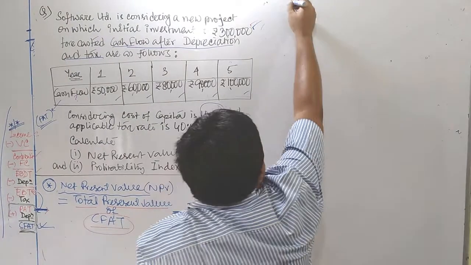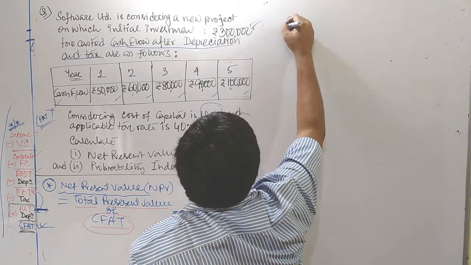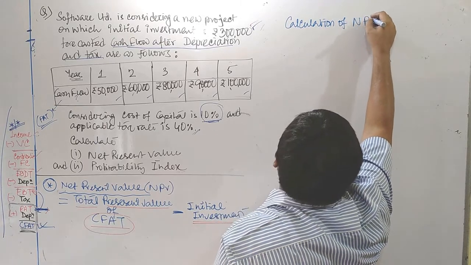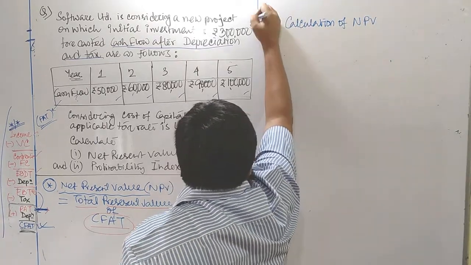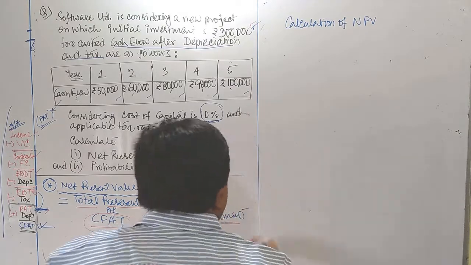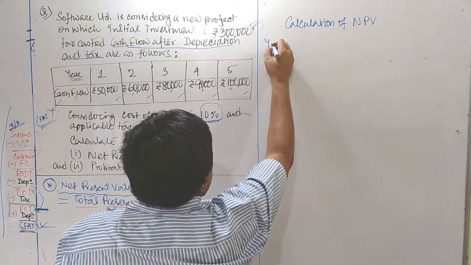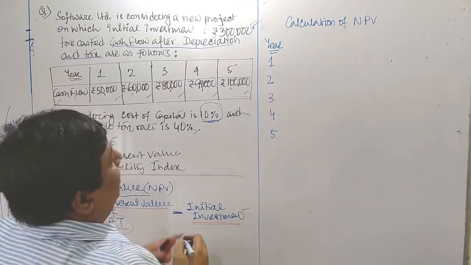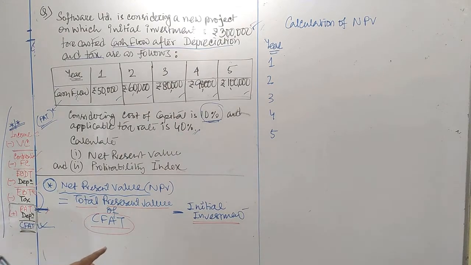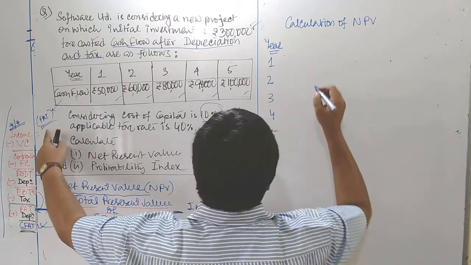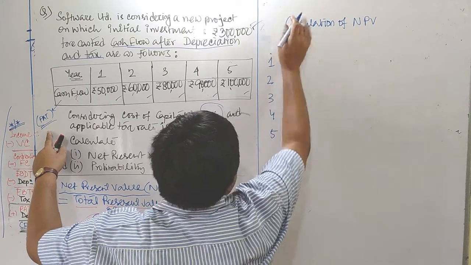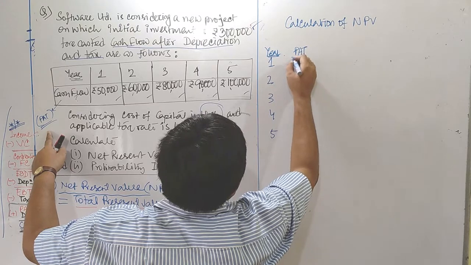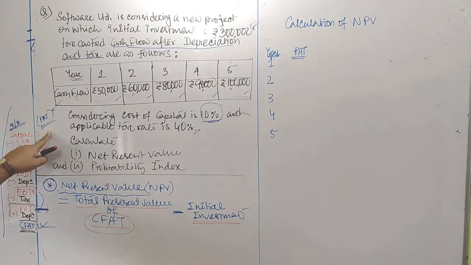Now, calculation of NPV, net present value. On the right hand side, I am going to calculate. First column is year 1, 2, 3, 4, 5. 5 consecutive years are available along with their cash flow. Instead of cash flow, I prefer to write here PAT, that is profit after tax, which I have already discussed.